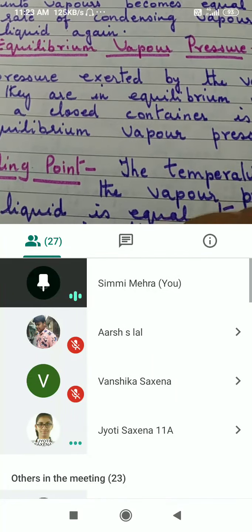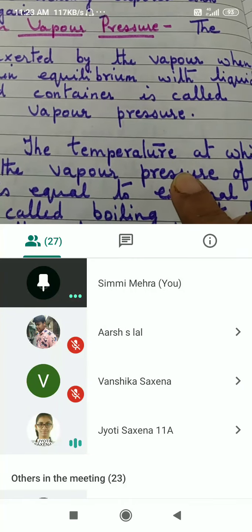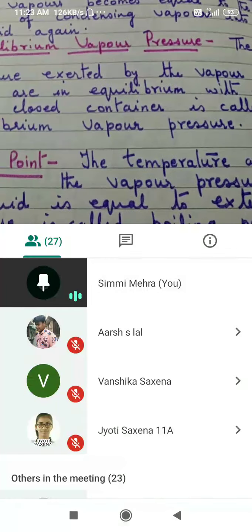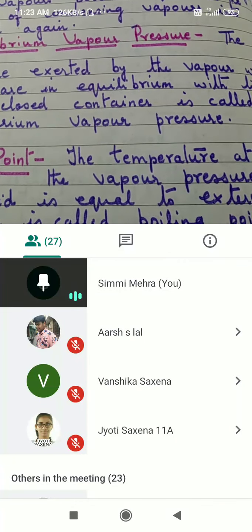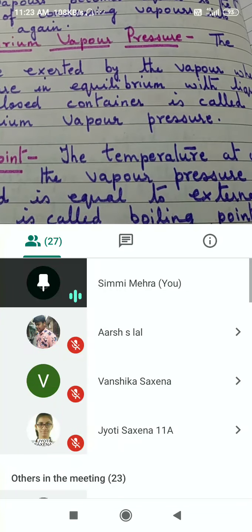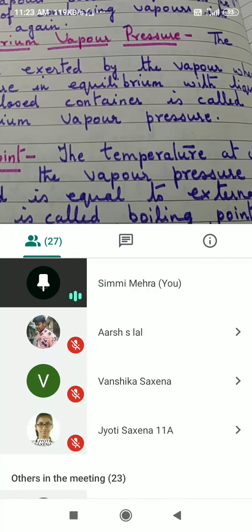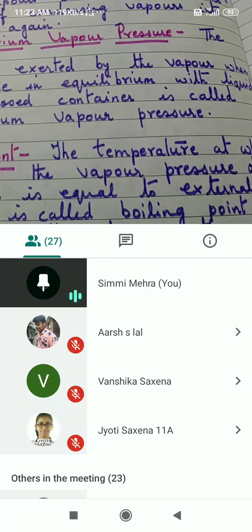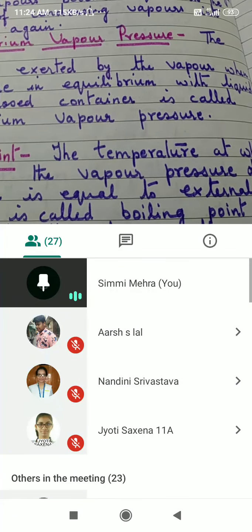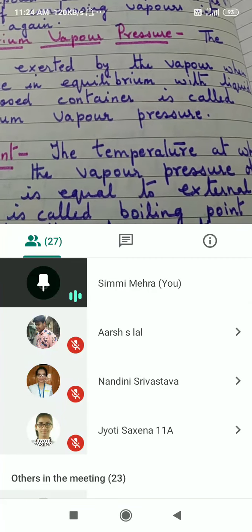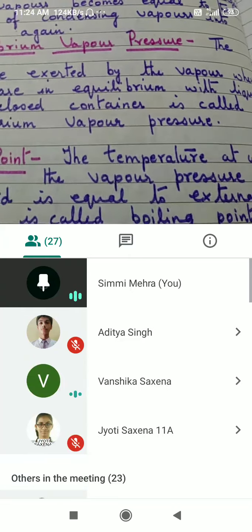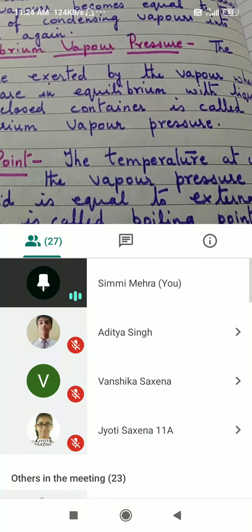Simplest definition of boiling point is, suppose I'll tell you about water. You start boiling water for tea, okay? You will find vapors. Even at 70 degrees, you will find some of the molecules changing into vapor phase. So can we say that the boiling point of water is 70 degrees? We cannot say. That means, what will be the definition of boiling point?